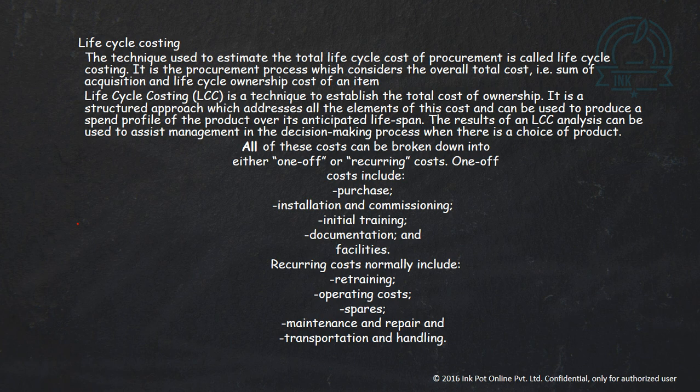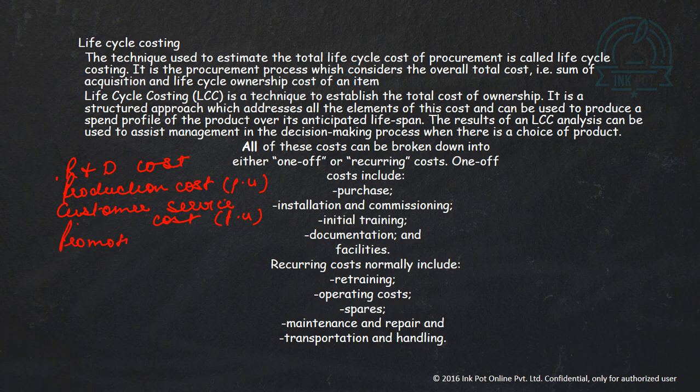So various costs involved during the life cycle of the product are R&D cost, we have production cost per unit, we have customer service cost, that is also generally per unit, then we have promotional cost, and we have retirement cost.